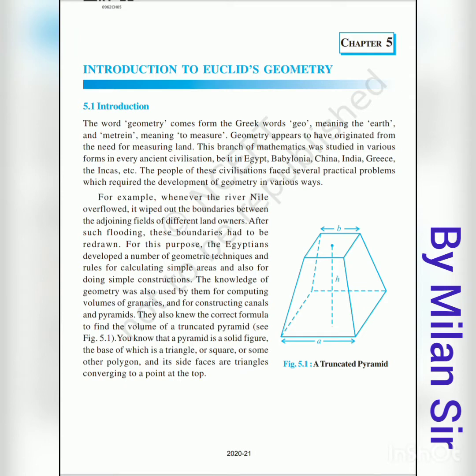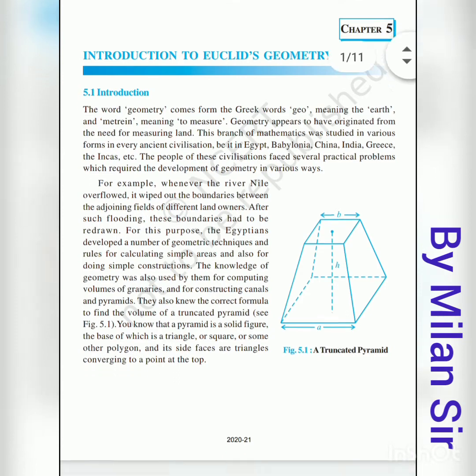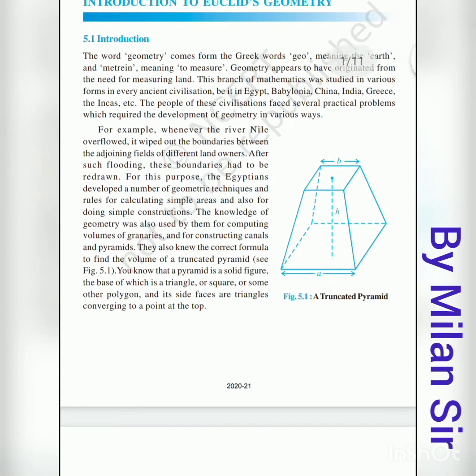Okay, first of all let's understand this word geometry. The word geometry comes from the Greek word geo, which means earth, and metren, which means to measure. Alternately, geometry means measurement. Measurement of 2D shapes and 3D shapes is considered in geometry. We can find the volume and surface area of 2D figures and 3D figures, all of which are related to geometry.